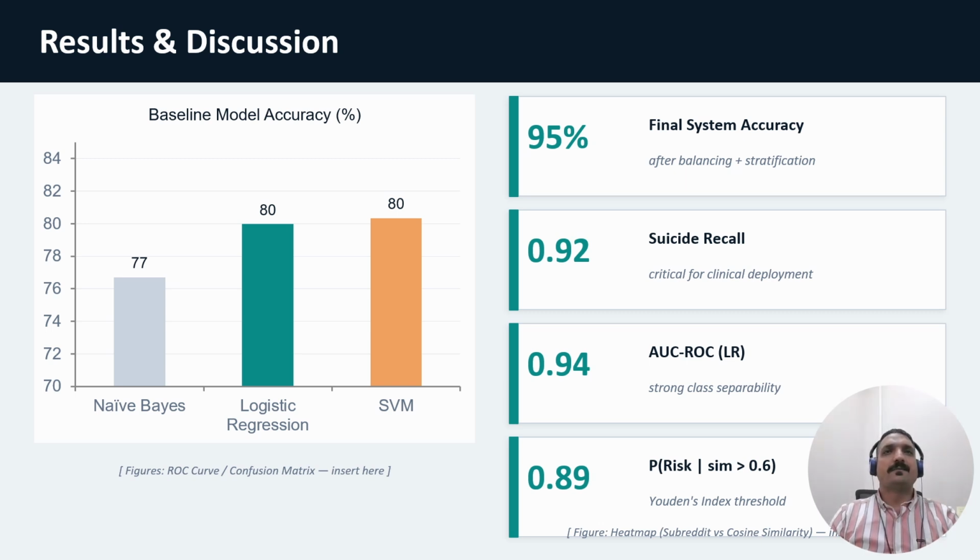As I said, we trained different machine learning algorithms. The NLP model achieved 77% accuracy, logistic regression almost 80%, and the same is the case with the SVM. The final system, after balancing and stratification, reached about 95%, the suicide recall for critical clinical deployments is 92%, and the AUC-ROC for logistic regression is 94%.